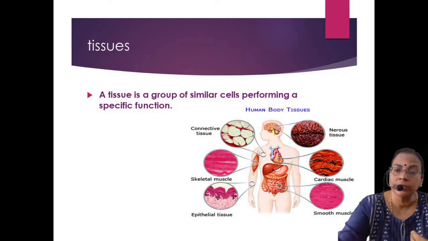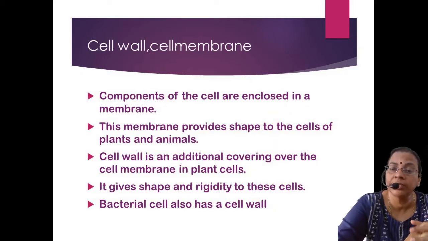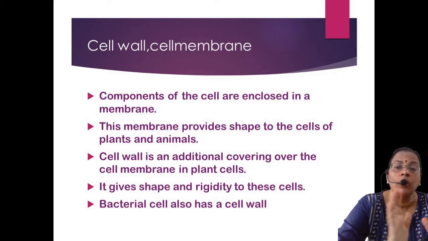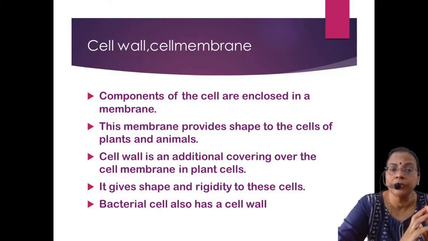Now we will move on to the cell itself, and what it is made up of. What are the different components of the cell? When you say a cell, you can compare it to a room. In your bedroom, you can say there is a boundary, four walls. The same way, the cell also has a boundary. The boundary of the cell we can call the outer layer.